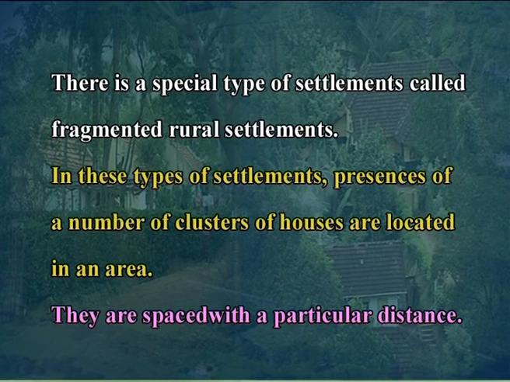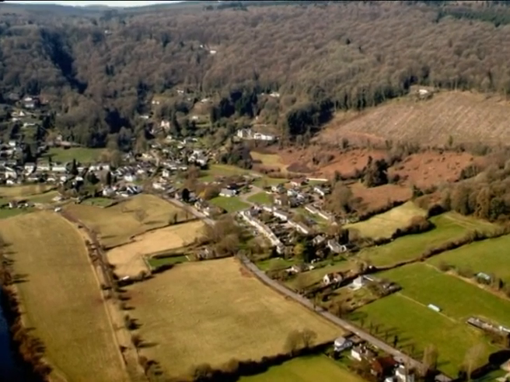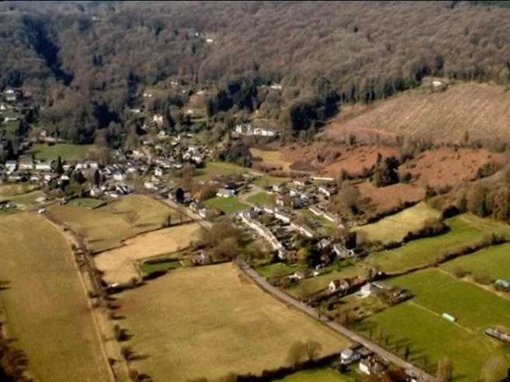There is a special type of settlement called fragmented rural settlements. In these settlements, a number of clusters of houses are located in an area. They are spaced at a particular distance. There are a number of factors affecting the fragmentation of rural settlements.